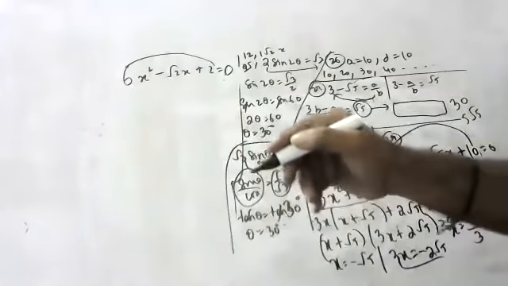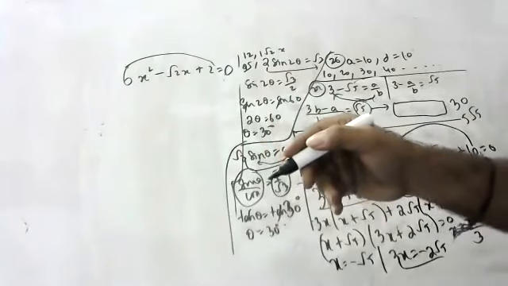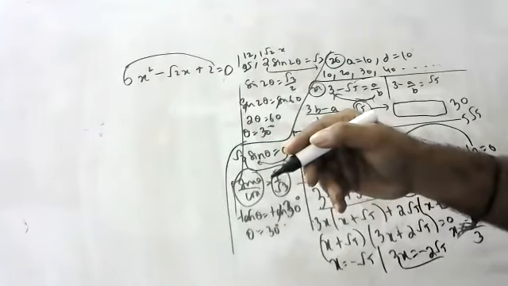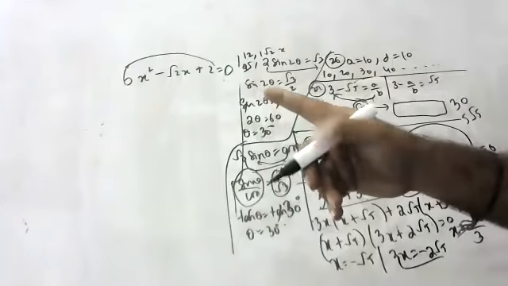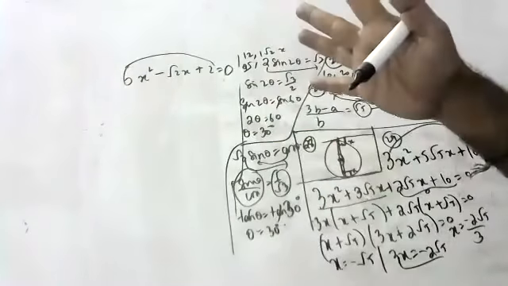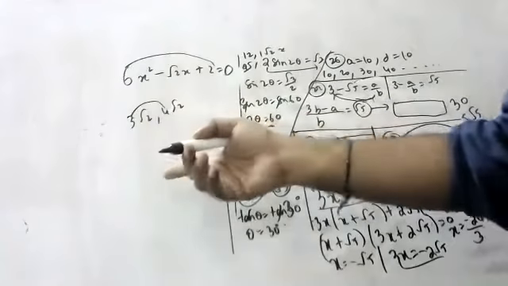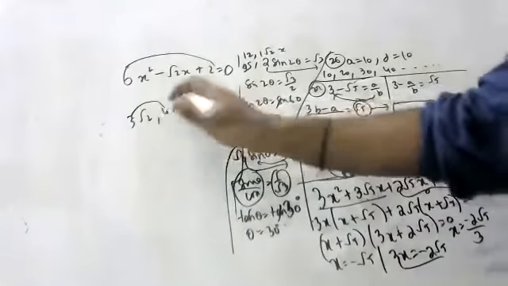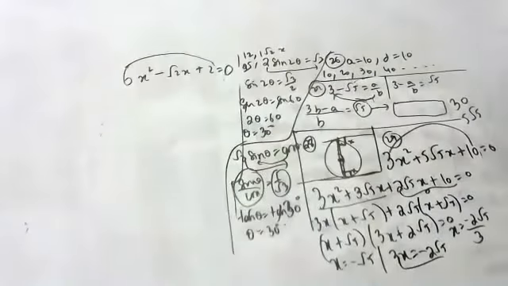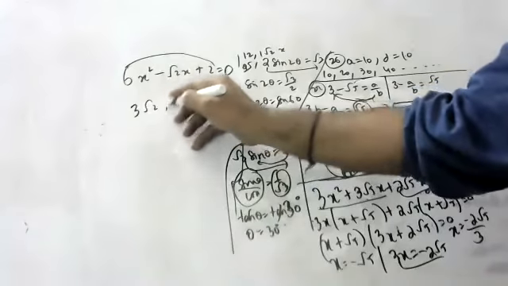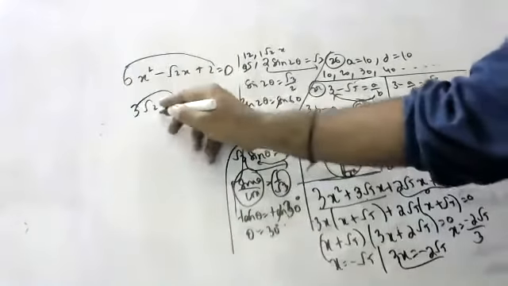Sir, 4 root 2 and 3 root 2. No, 3 root 2 and 4 root 2 means 4 3s are 12, but the product 12 2s is 24. Sir, 3 root 2 and 2 root 2. Yes, 3 root 2 and 2 root 2, 3 2s are 6, 6 2s are 12.